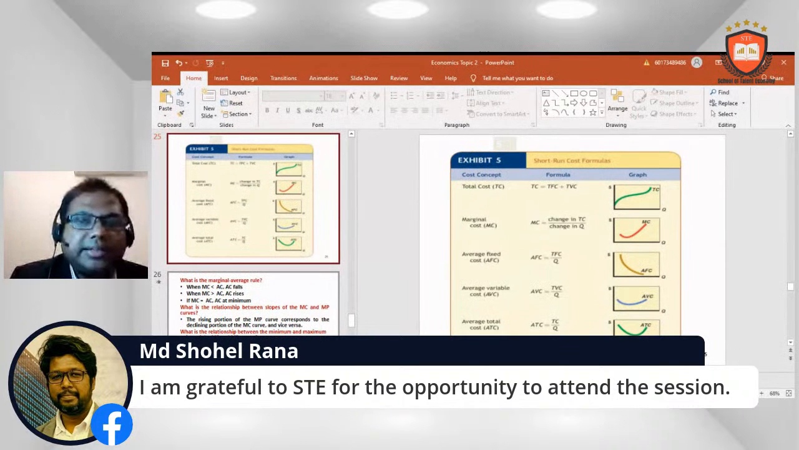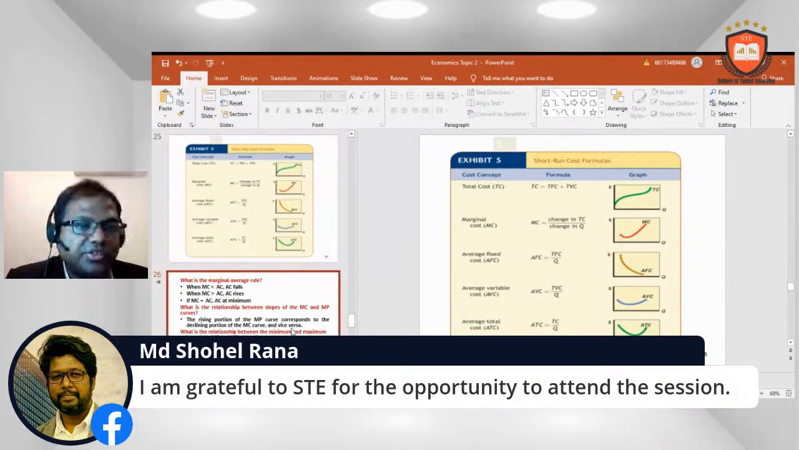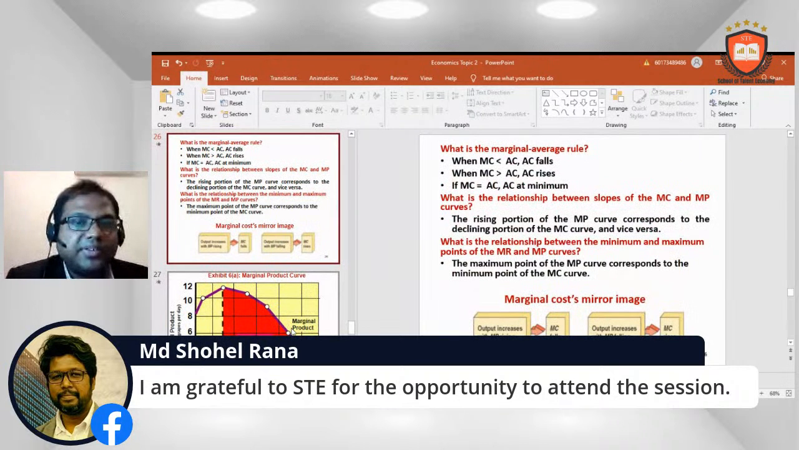This is what we already discussed. Total cost is total fixed cost plus total variable cost. Marginal cost is the change in total cost divided by the change in Q. Average fixed cost is total fixed cost divided by Q. Average variable cost is TVC divided by Q. ATC, the average total cost, is total cost divided by Q. This is very important because when you run organizations, we need to be very smart to handle this kind of thing.